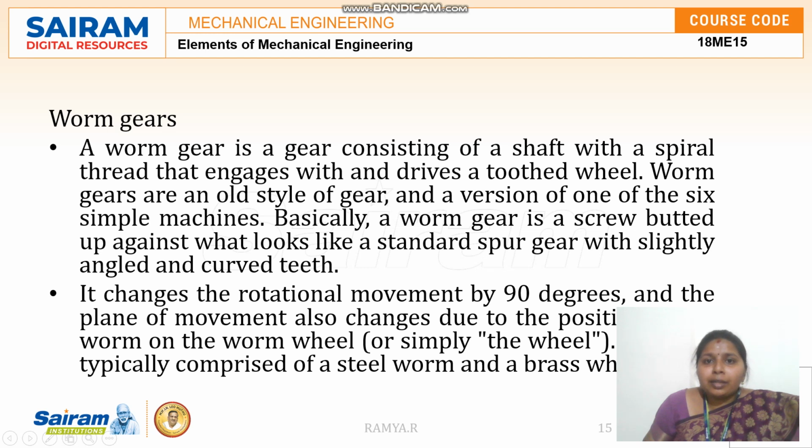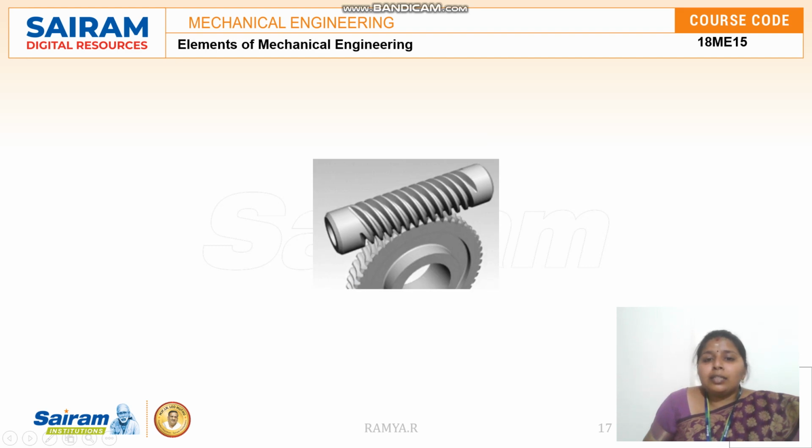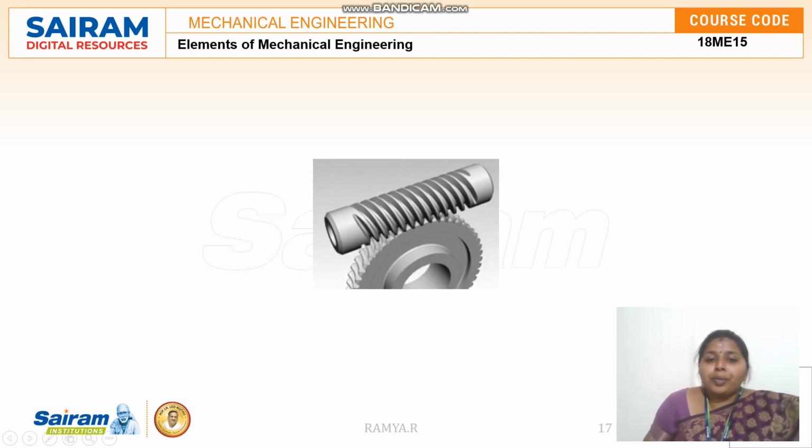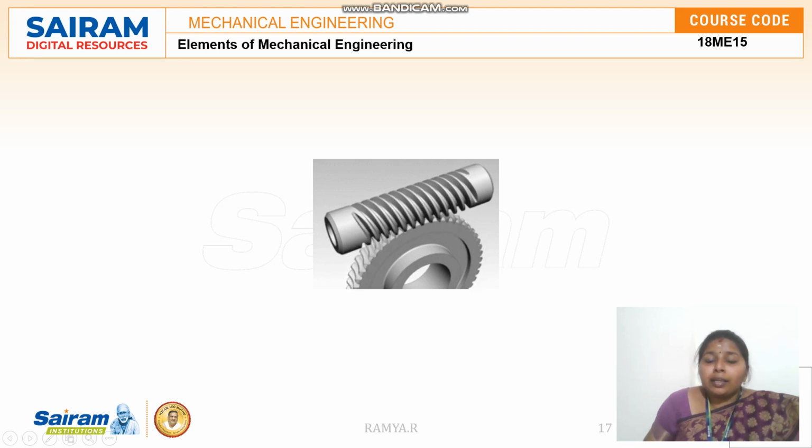So this is a spur gear with some threads driving it that help in driving the gear. It changes the rotational movement by 90 degrees, and the plane of movement also changes due to the position of the worm wheel. They simply consist of a steel worm and a brass wheel. So this is how a worm gear looks. This is a simple spur gear with some threads to drive the gear, and this is the animation of how the worm gear works. You can see here the threads keep on rotating, which makes the gear rotate.